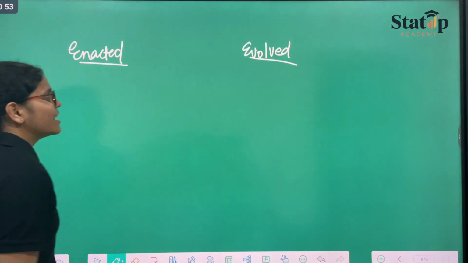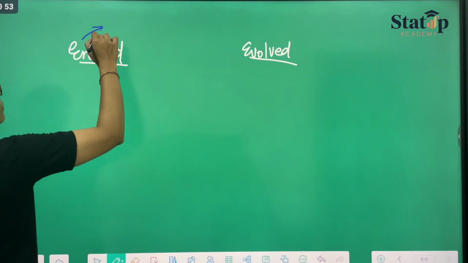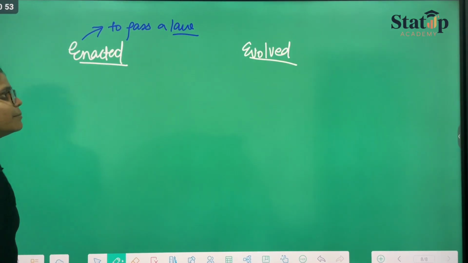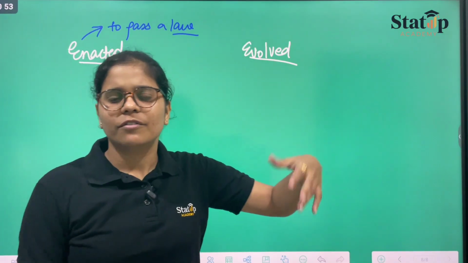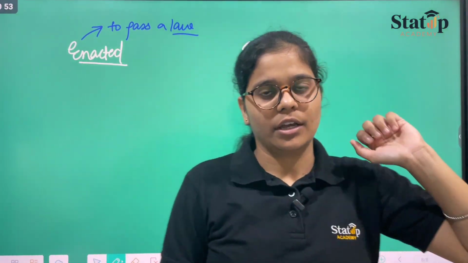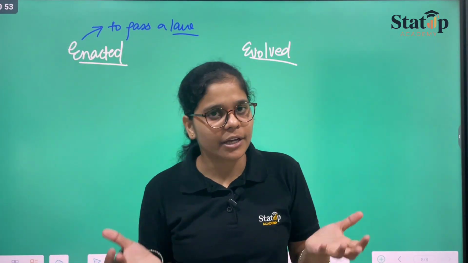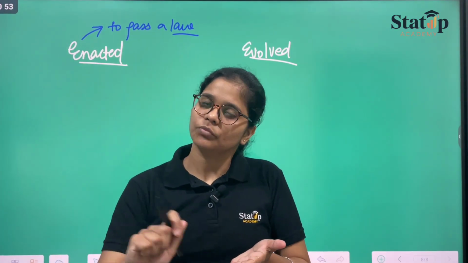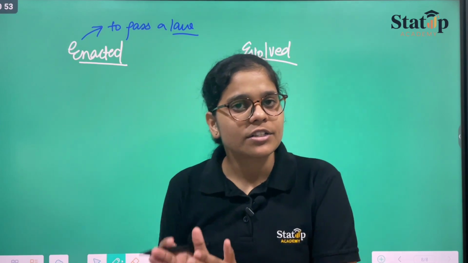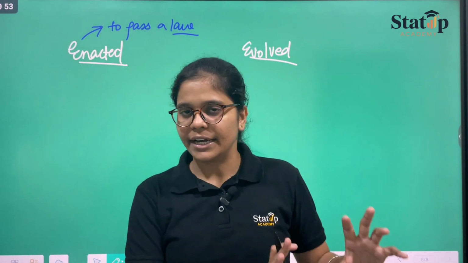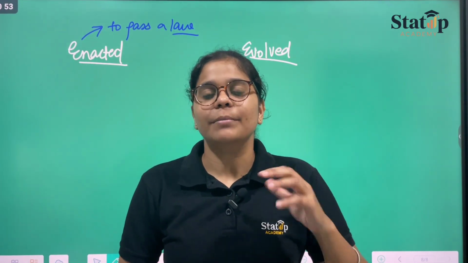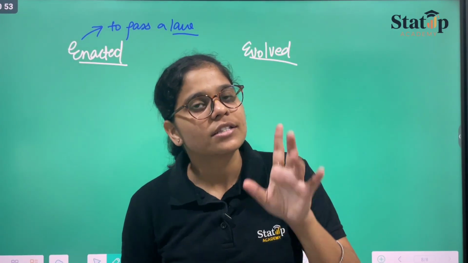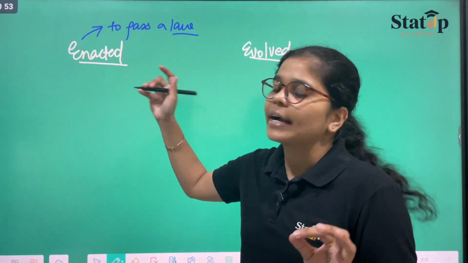Now what is this? Enacted means to pass a law, and evolve means evolving with respect to time, of course. Enacted means there will be a body, and that body shall be writing all the constitution rules. Once the rules are written, they shall be enacted, meaning they shall be passed on. After passing on, they shall come into force within a single go. This is what enacted means.